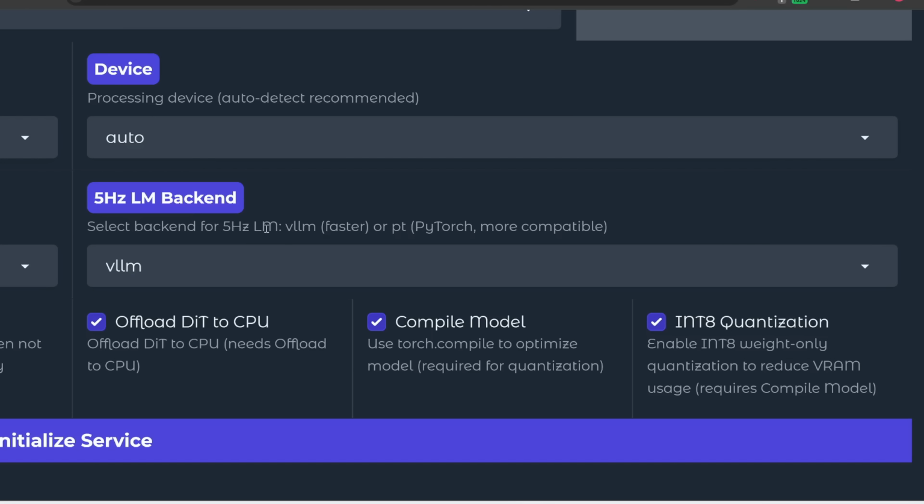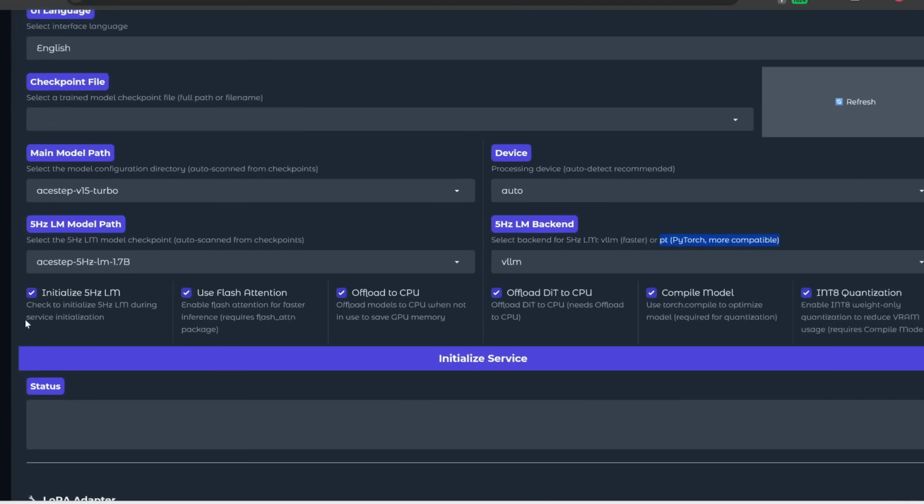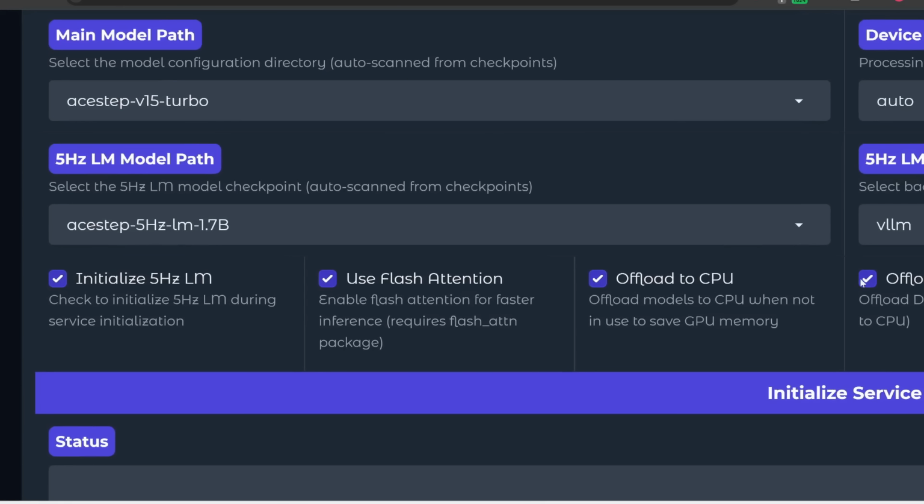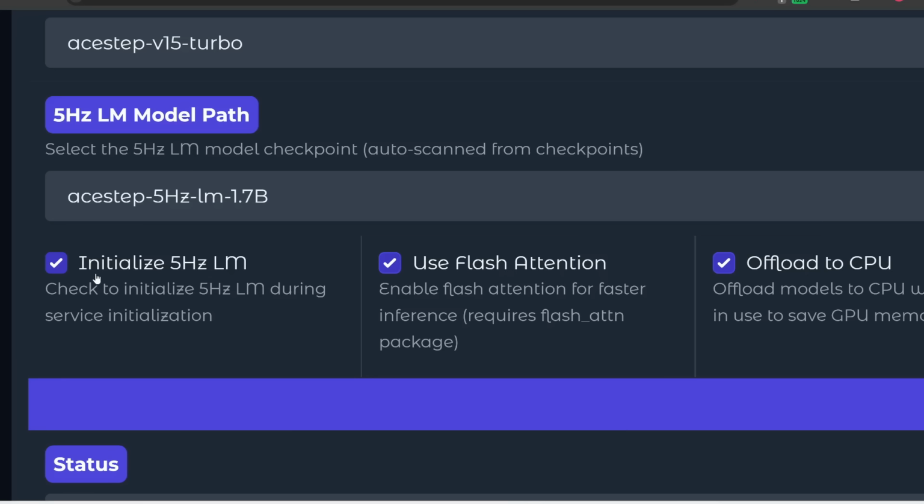Now here it says that you can choose either VLLM for faster inference, but if that doesn't work, then you can also choose PyTorch, which is more compatible. And then down here, there are various checkboxes which you can toggle. So the first one is to decide whether you should initialize this LM. And if you do this, then it's going to download this model, which is going to allow you to use thinking mode.